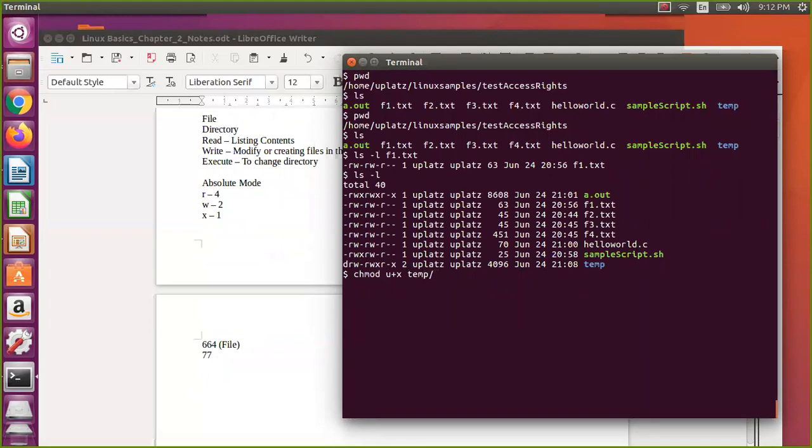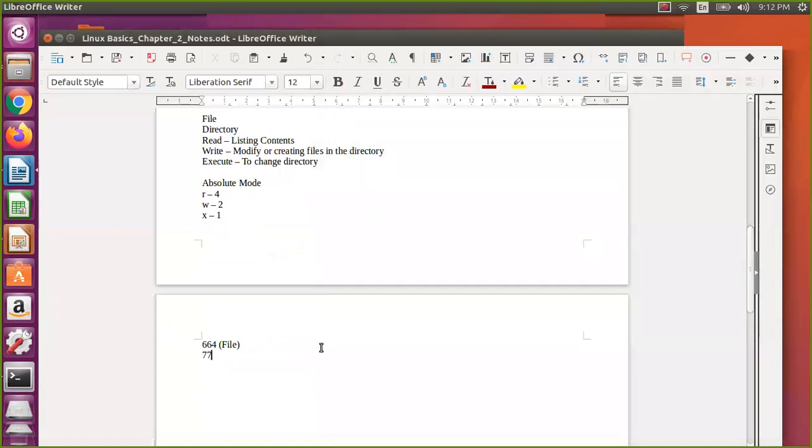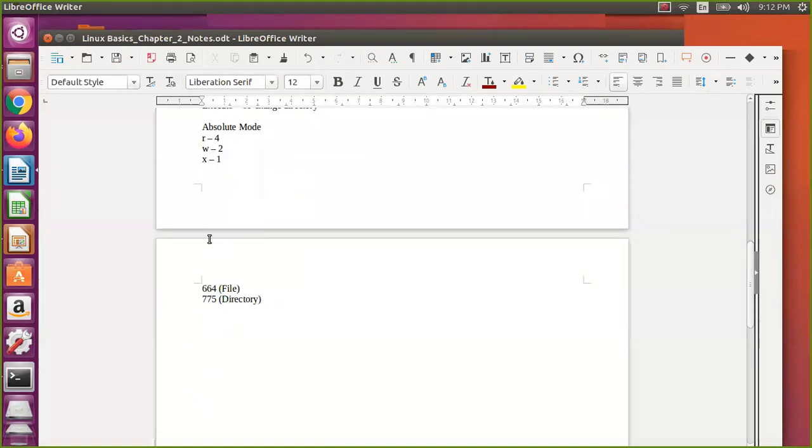So we have to revert back, we have not reverted back this temp, right? So let us revert back before we proceed. So u plus x temp. Now if you see this one, 775. So this is the default permission it has given for the directory. There is some significance to why it gives this particular value, that we will come to in a minute.